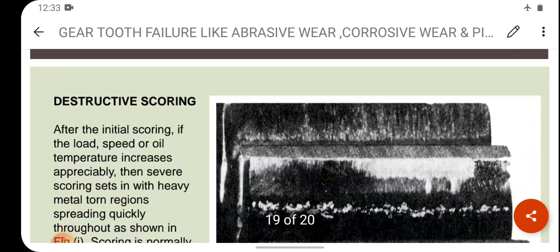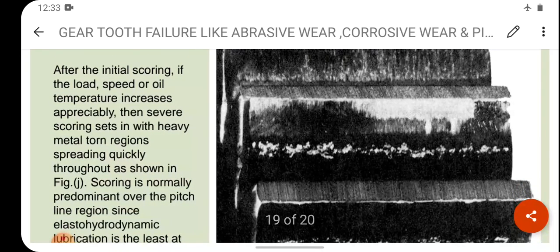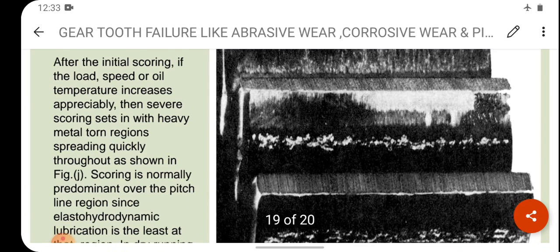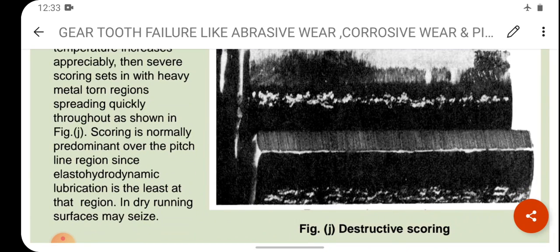Now, the last point, that is scoring. First is initial scoring, second is moderate scoring, and third one is destructive scoring. After the initial scoring, if the load, speed or oil temperature increases appreciably, then severe scoring sets in with heavy metal removal from regions spreading quickly throughout, as shown in figure number J. The scoring is normally predominant over the pitch line region, since elasto-hydrodynamic lubrication is the least at that region.